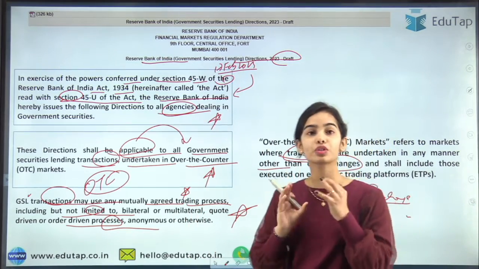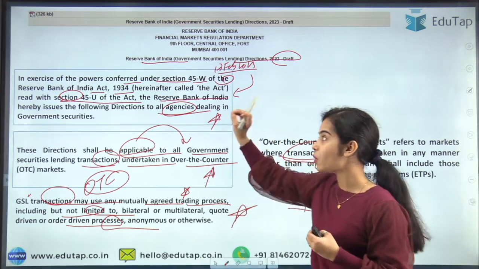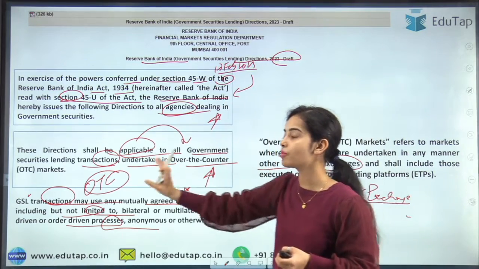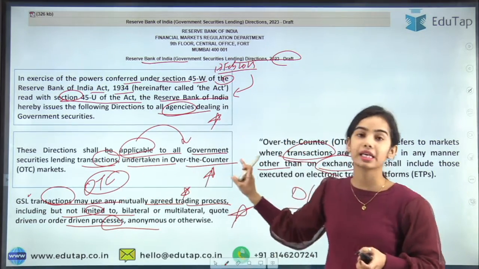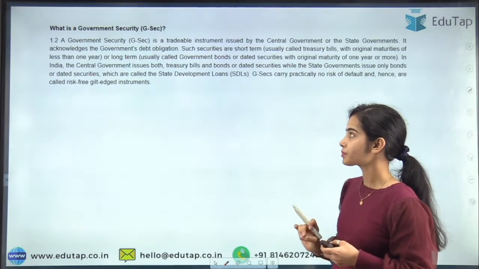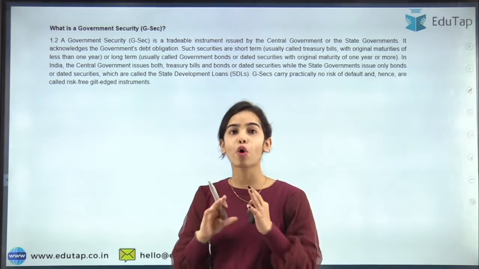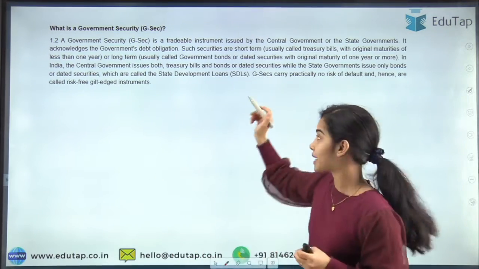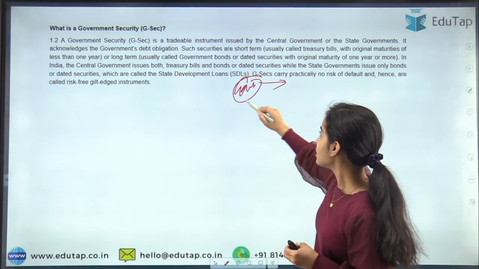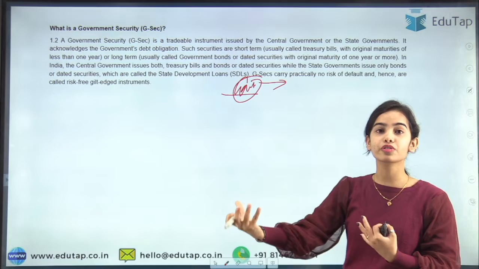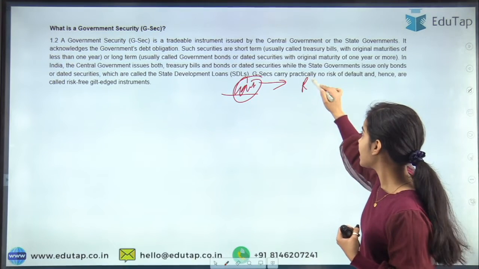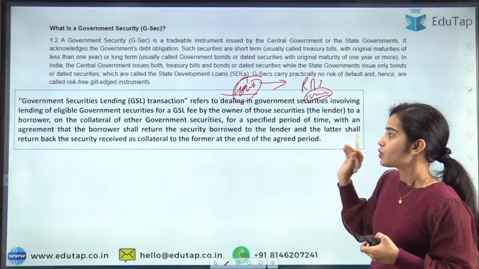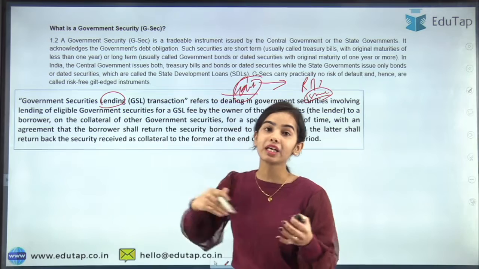Okay, so I hope you have understood the basic idea that the RBI has the power to issue these directions, and the RBI has issued such directions that are applicable to all the government securities lending transactions undertaken in the over-the-counter markets. Now, government securities, I hope you already know, but to understand the basic idea, are issued by the government for raising money, and the RBI issues the government securities on behalf of the government. So here now the government securities lending will be able to happen.